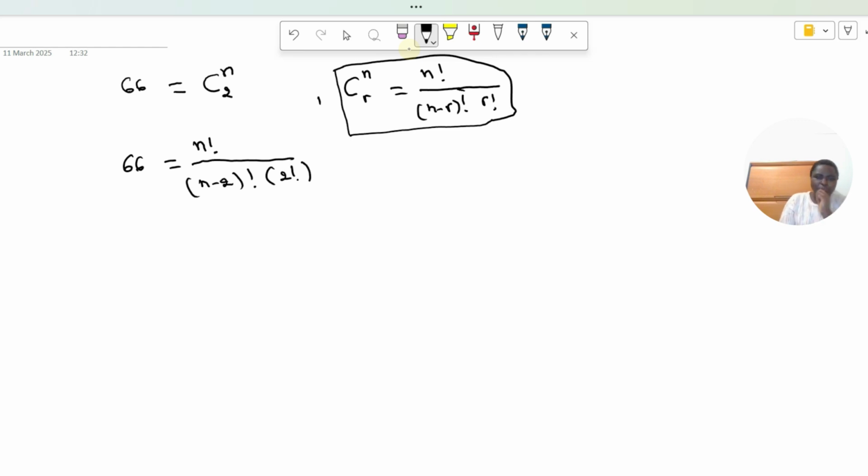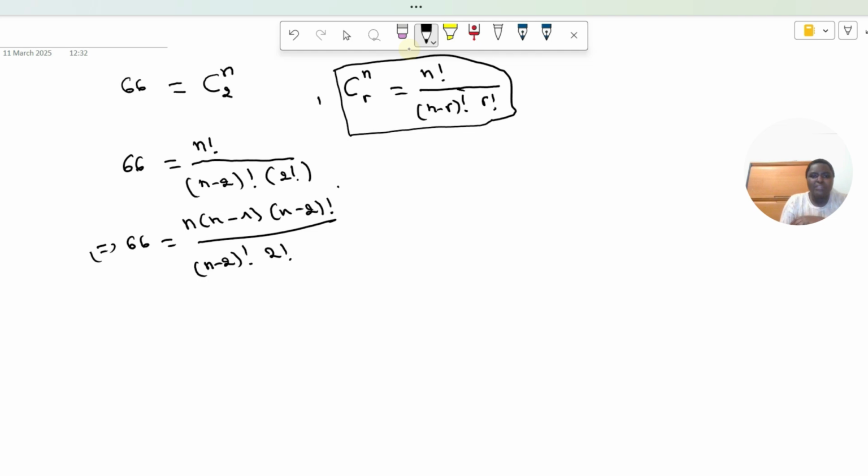This is the same as n times n minus 1 times n minus 2 factorial, and I'm expanding it so that I will be able to simplify, over n minus 2 factorial times 2 factorial. I can simplify the n minus 2 factorial to remain with 66 equal to n times n minus 1 over 2. 2 factorial is equal to 2.